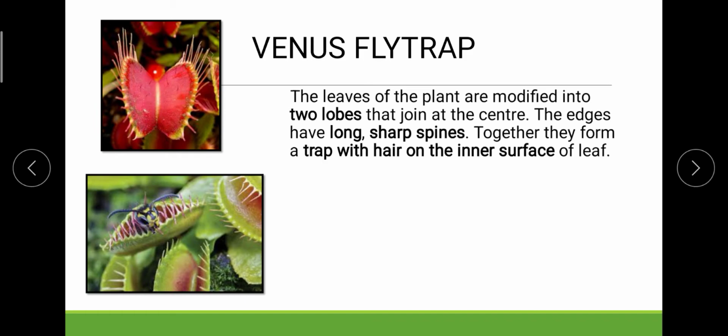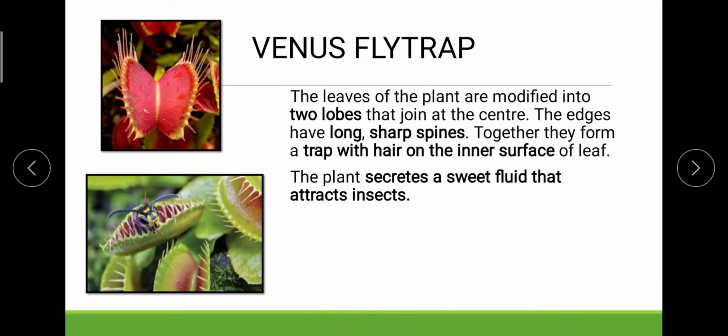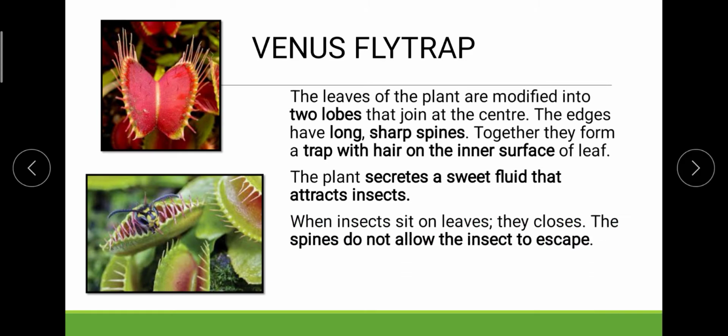Once the insect comes and sits over here in the lobe, it will close and look like this, which will not allow the insect to move out of it, so that ultimately it becomes a proper trap for the insect. Ultimately the particular insect will be acted upon by the digestive juices, so that ultimately it can be utilized properly.